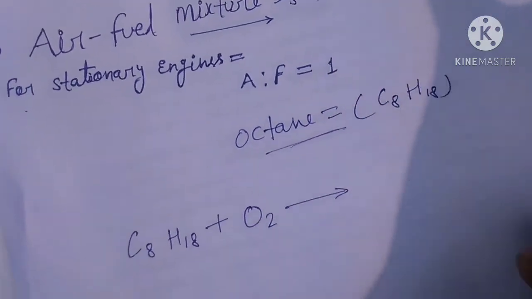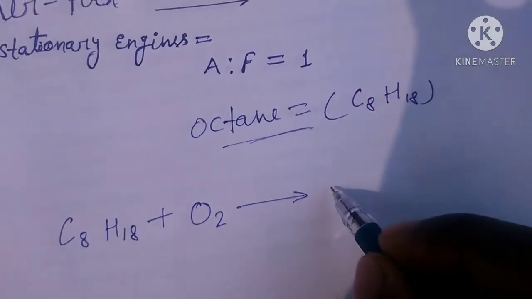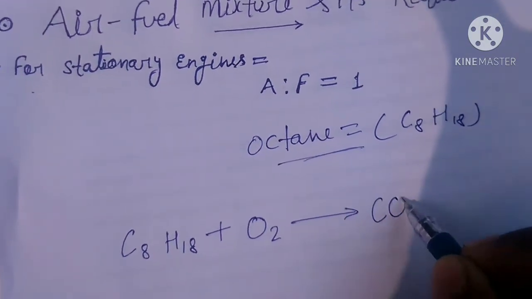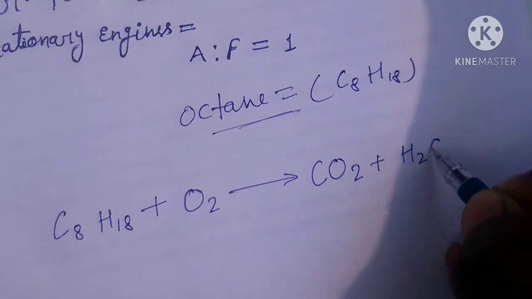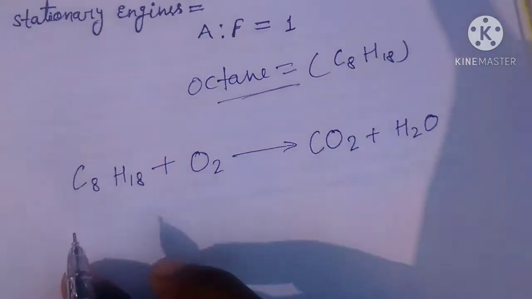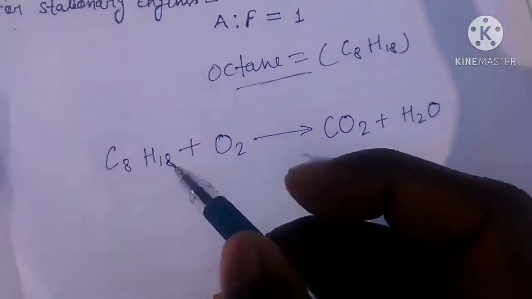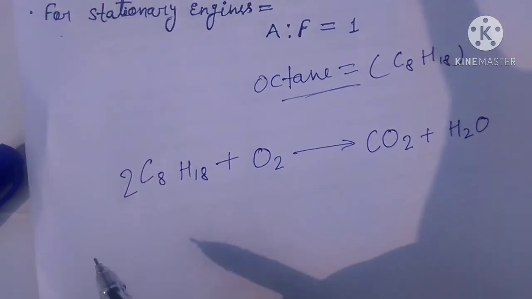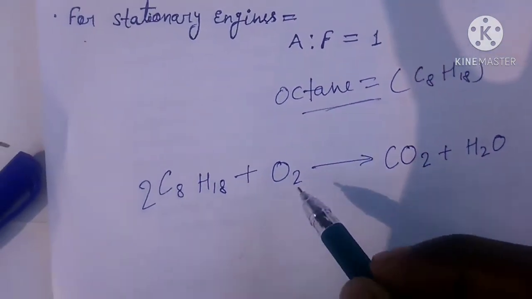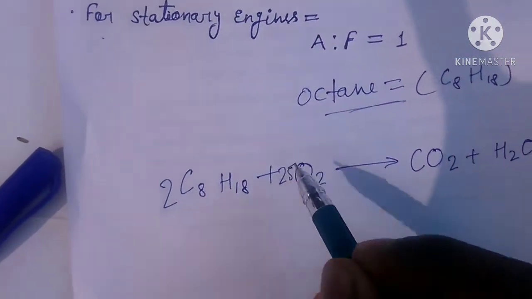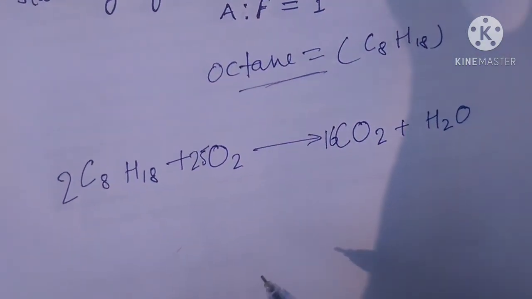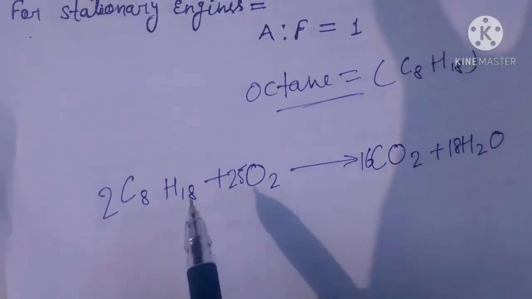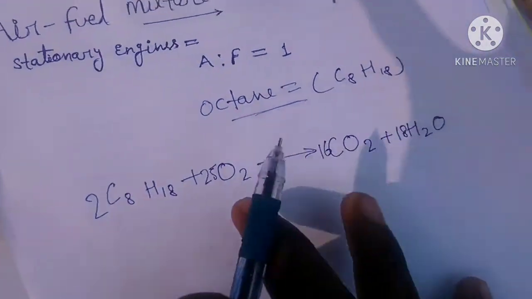Then during combustion it produces carbon dioxide as well as water vapor, H2O. So chemically balanced on both sides, 2 and 25, here 16 and here 18. So this is the balanced equation.